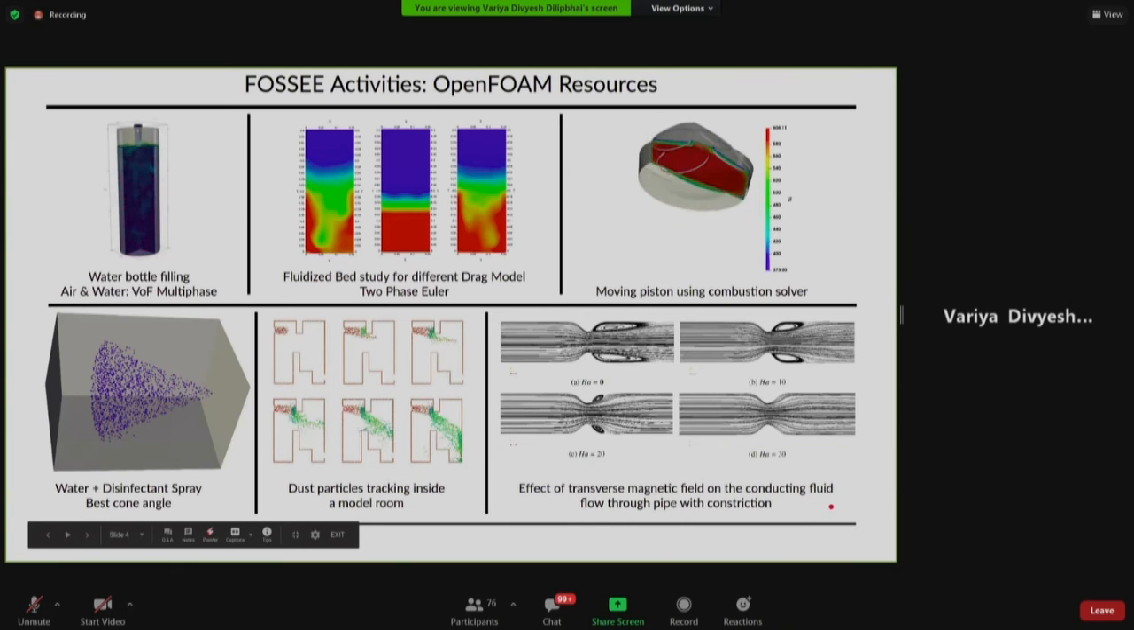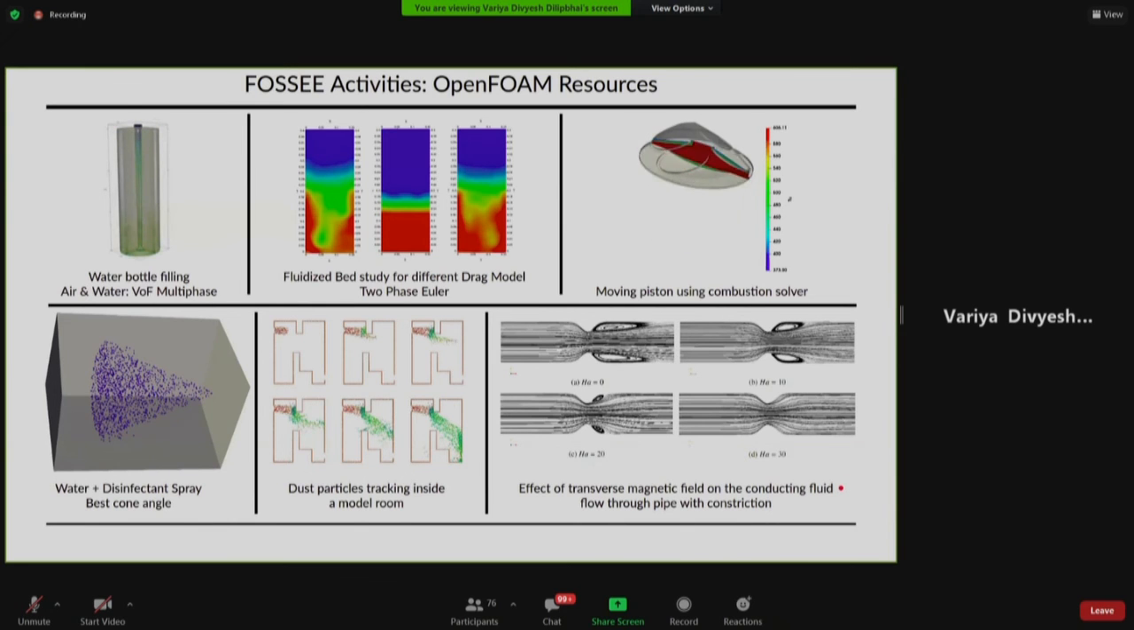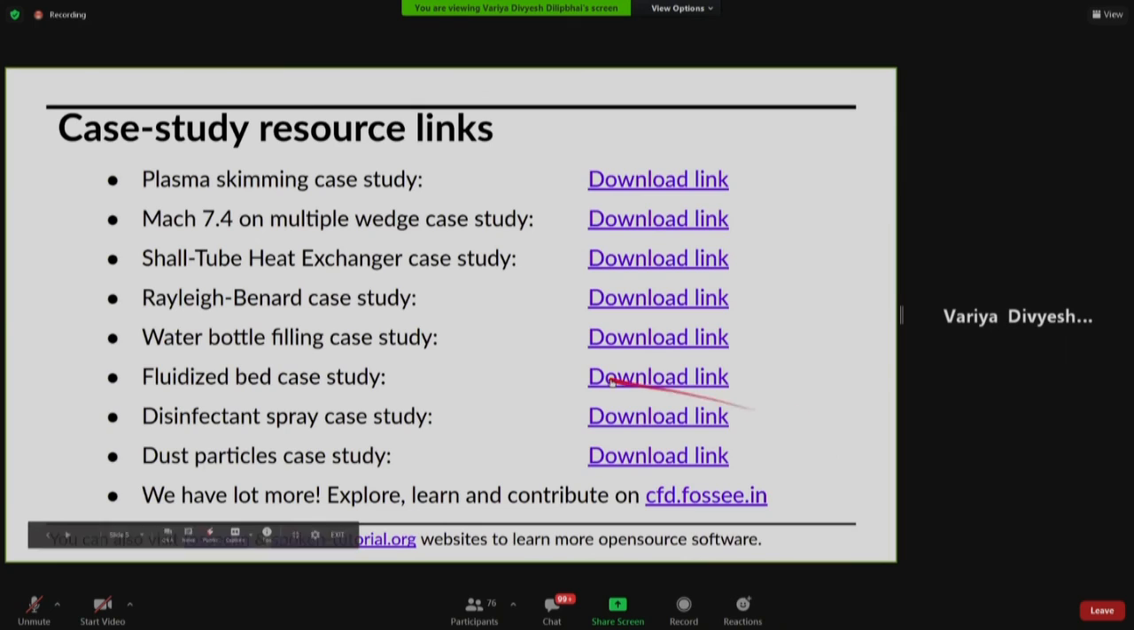Then magnetic field with magnetohydrodynamic foam solver based case study we have in our repository. So all these case studies are available on our website. What you can do is you can go through these case studies. We have a lot more case studies, 80 plus, as I said yesterday. We have more than 80 case studies. You can look through it from this website.